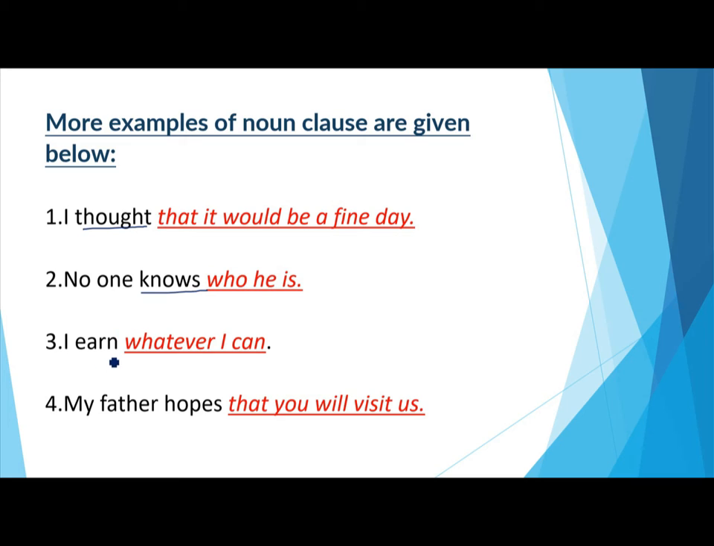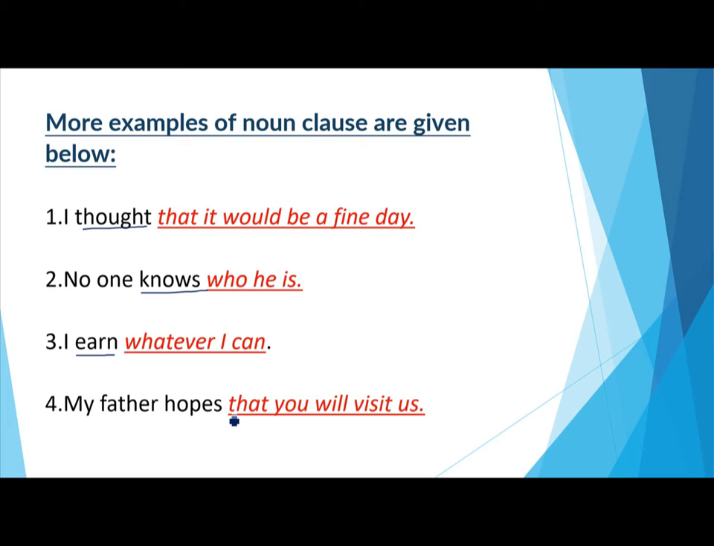I earn whatever I can. So I earn. Earn here is a verb. I earn what? Whatever I can. Whatever I can is a group of words which is an object of the verb earn, and it has its own subject and predicate and plays the role of a noun in a sentence. So it is a noun clause.